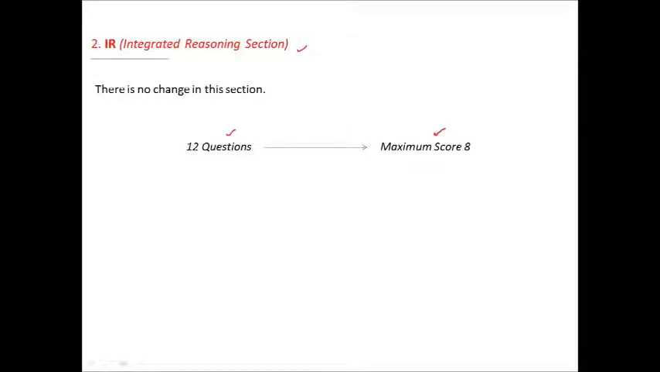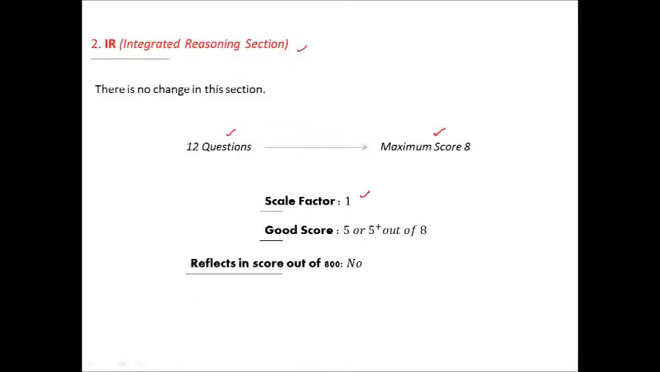The second section, the IR section. Again, there is no change in this section as well. You have 12 questions and the maximum score is 8. The key factor here is that the scale factor is 1. That means you get a score of 5, 6, 7 and so on. What is a good score over here? 5 or 5 plus out of 8.